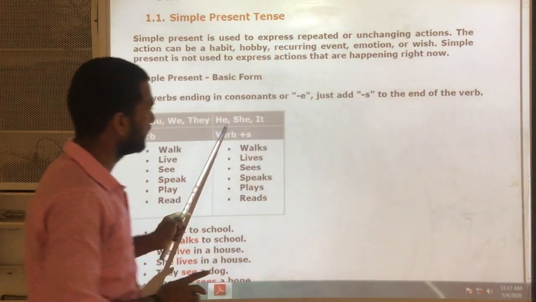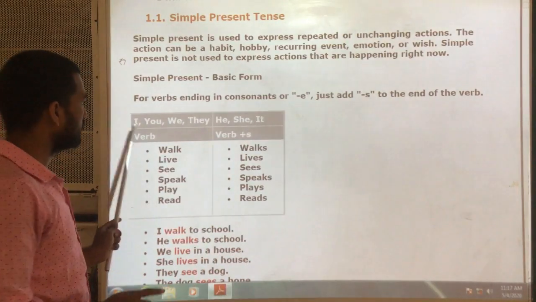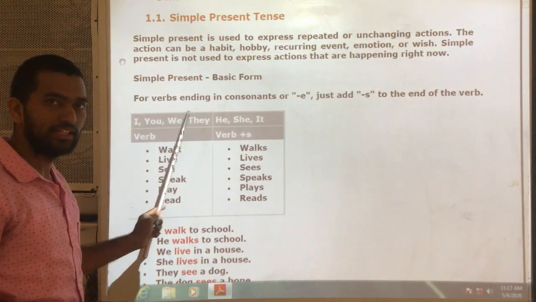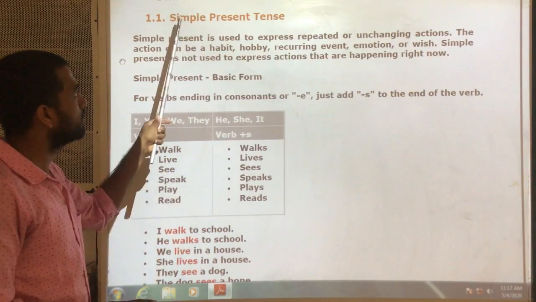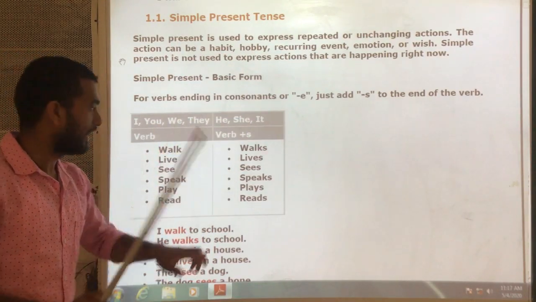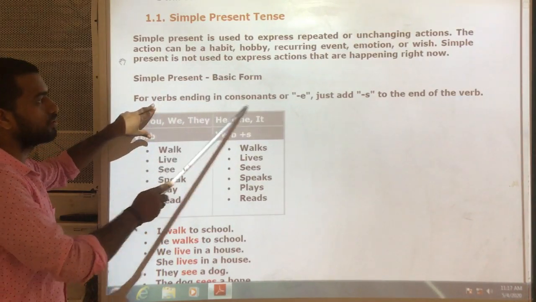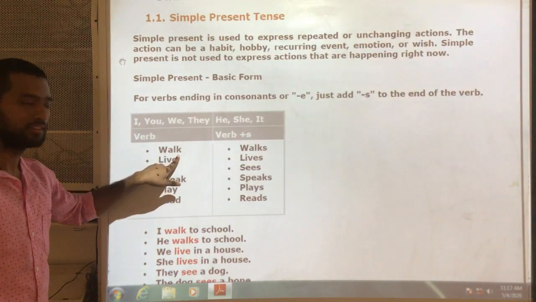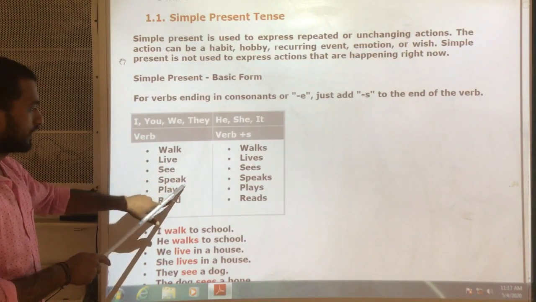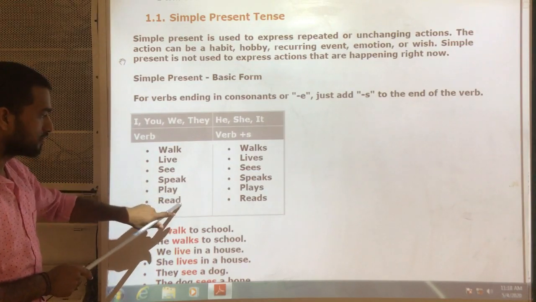When the subject is he, she or it, then only we add s or es. When the subject is I, you, we and they, we don't add s or es to the verb. That too in simple present tense. And here, what is this point? For verbs ending in consonants or e. Consonants means k is a consonant, y is also a consonant, d is also a consonant.